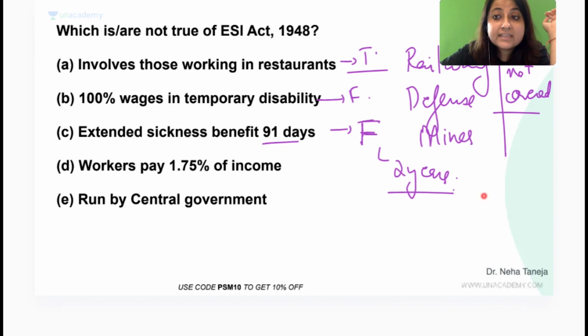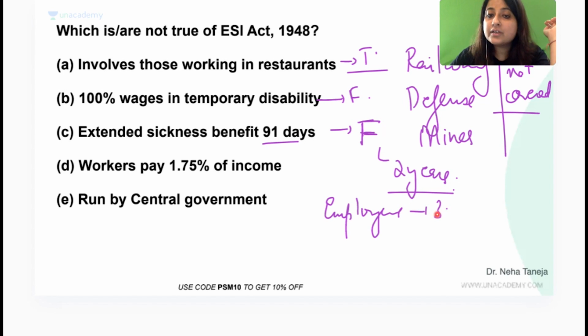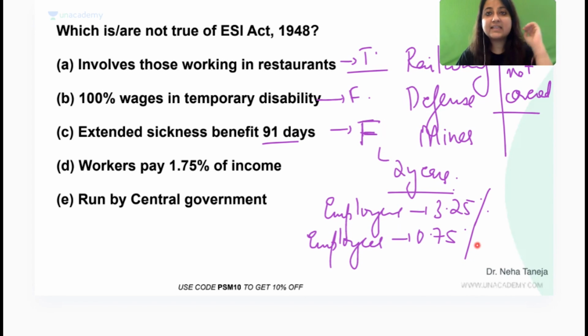Workers pay 1.75% of the income, guys. No, absolutely wrong. What is the employer's contribution, everybody? Employer's contribution is 3.25%. And how much is the employee's contribution, children? It is 0.75%. Okay, so the total is 4%, everybody, the contribution.